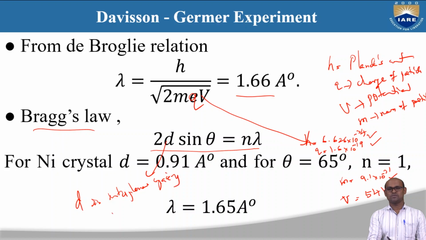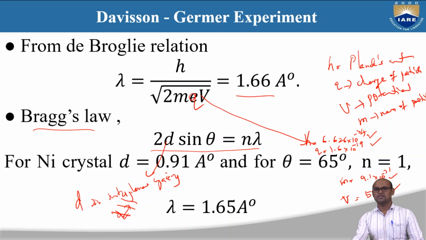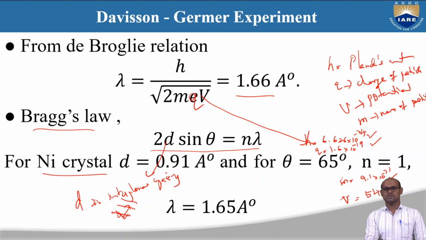Interplanar spacing, the distance between all these parallel planes. So this is the distance d between the parallel planes, the interplanar spacing. In this experiment, they have used d as 0.91, the interplanar spacing for this nickel crystal. So they are using a nickel crystal. The interplanar spacing is 0.91 angstroms, and the diffraction angle is 65.